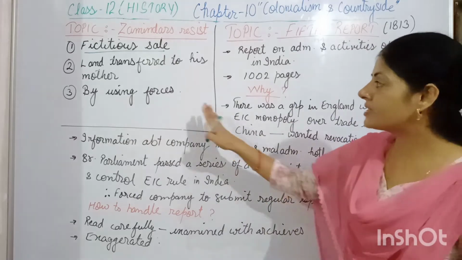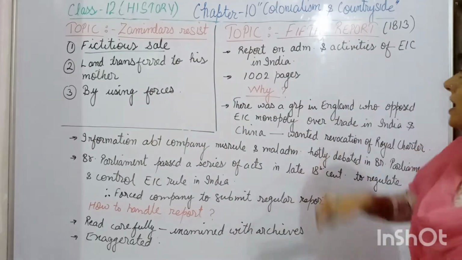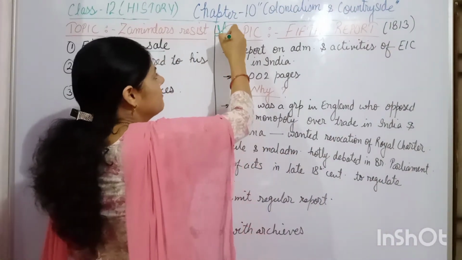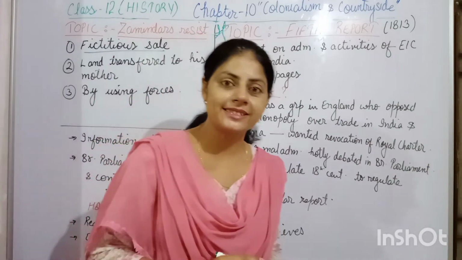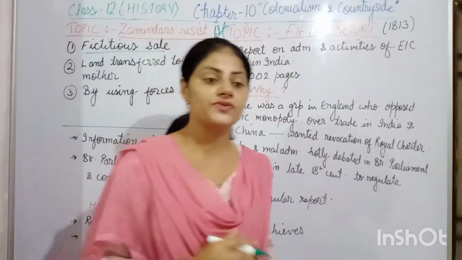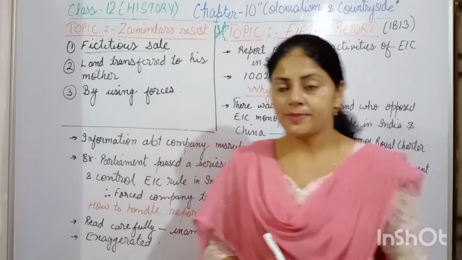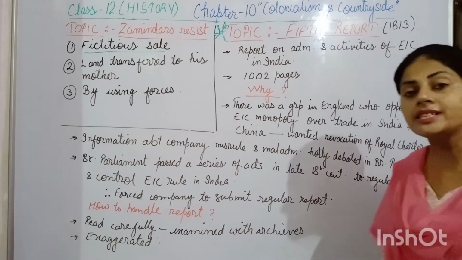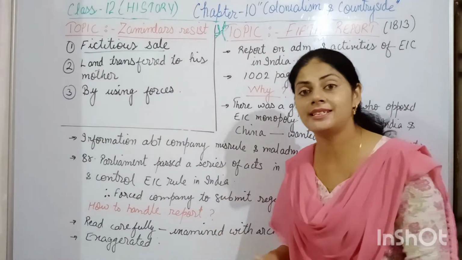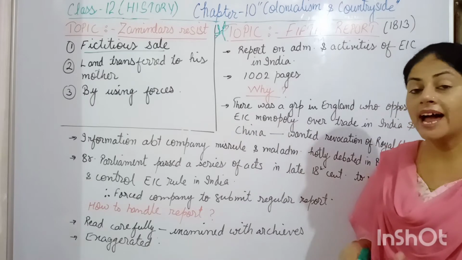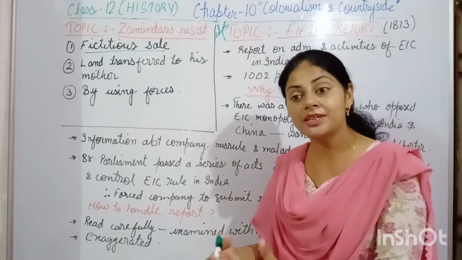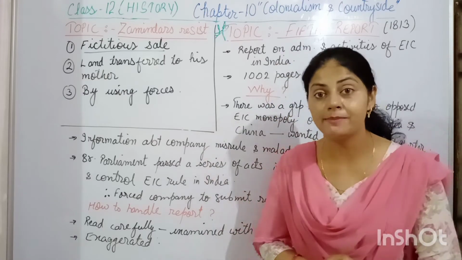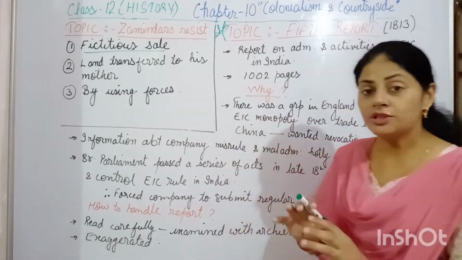Okay. Now after completing this topic, we move to another topic, that is the Fifth Report. This is one of the important topics of the chapter, which is asked many times in the exam also, so listen to this carefully. What is the Fifth Report? The Fifth Report is the report on the administration and activities of the East India Company in India. The activities or administration which the East India Company carried out in India, they had to submit a report of that to the British Parliament.